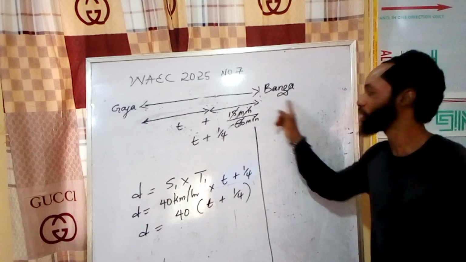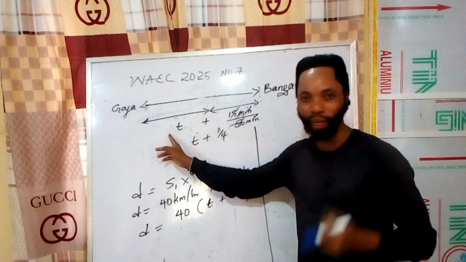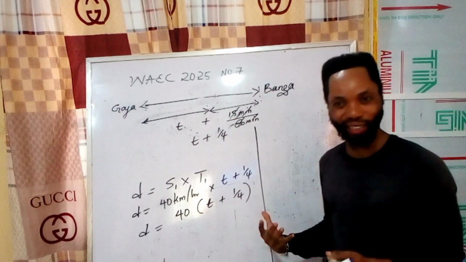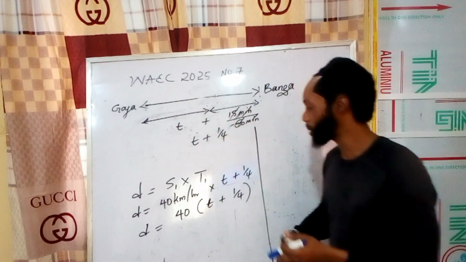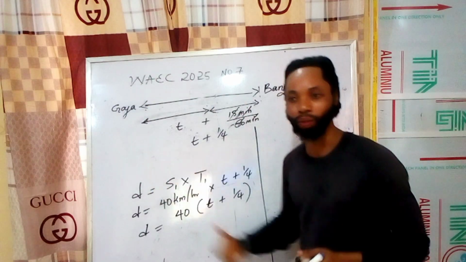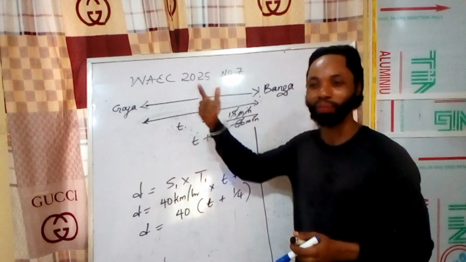15 minutes late means the total time will be added; 15 minutes will be added to the time that we have. That's why I said t plus 15 minutes. Now the second instance says that if you increase the speed by 10 kilometers per hour, remember the initial speed was 40. Now if you increase it by 10, that will be 50 kilometers per hour. What will happen? He will arrive 36 minutes earlier.